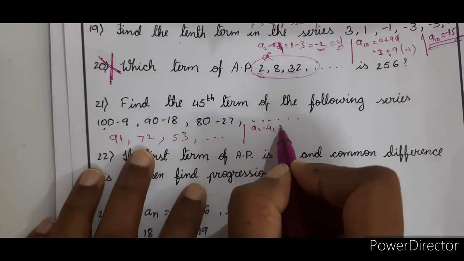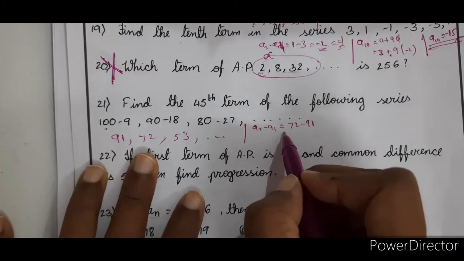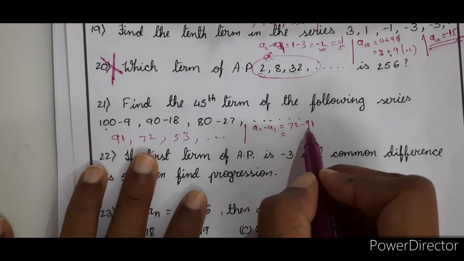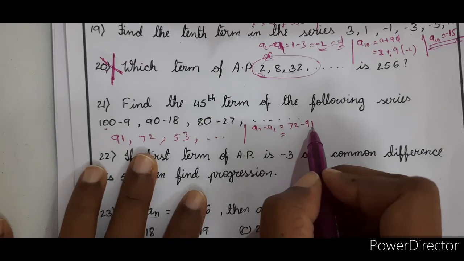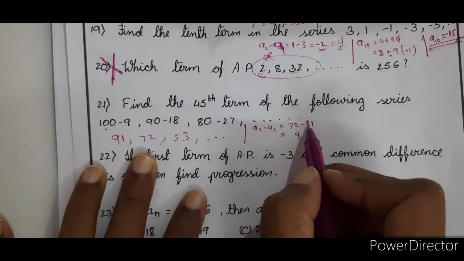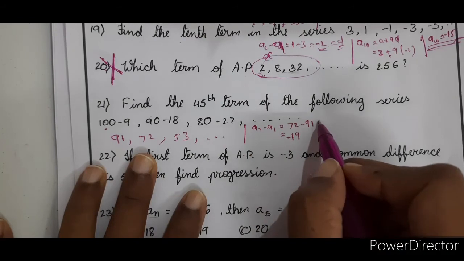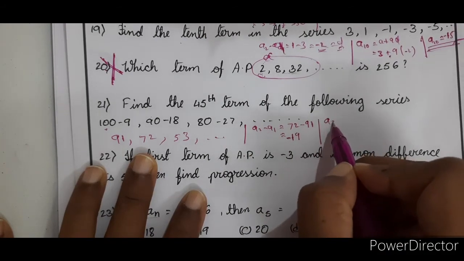A2 minus A1 is equal to 72 minus 91, which is minus 19. And now let us find the difference between the other two.